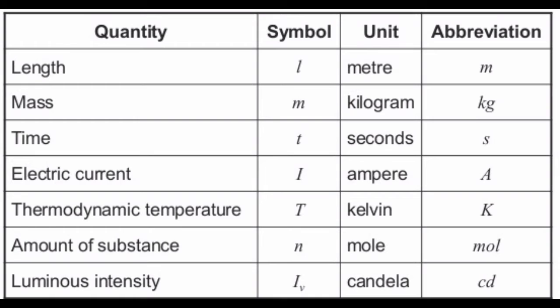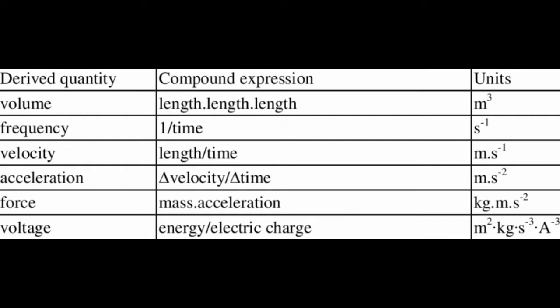Basically, they are of 7 types. They are length, mass, temperature, time, electric current, luminous intensity, and amount of substance. On the other hand, there are derived physical quantities. Physical quantities that are derived from one or more fundamental physical quantities are called derived physical quantities. For example, area, volume, speed, and density are some examples of derived physical quantities.